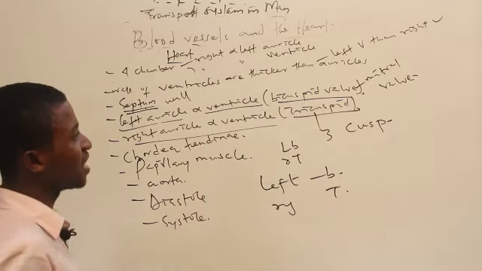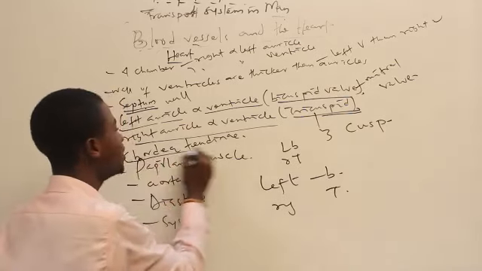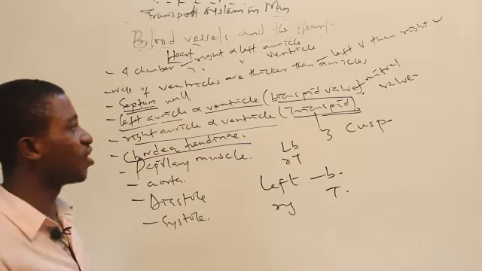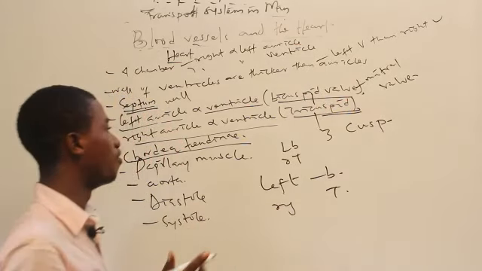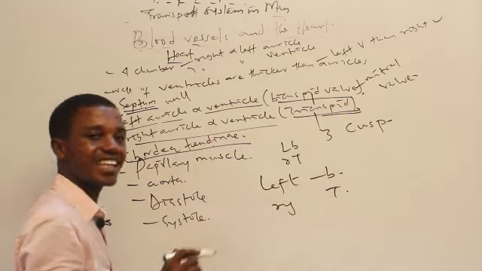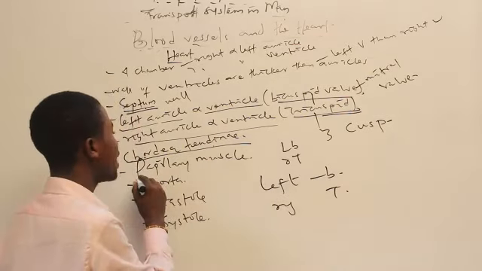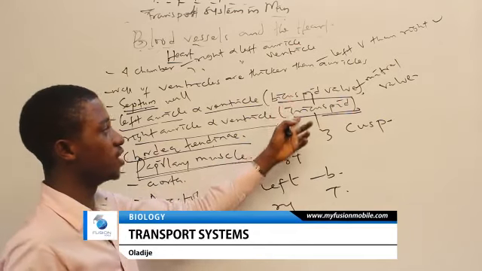Now, what connects the bicuspid valve to the tricuspid valve is what we call the chordae tendineae. The chordae tendineae connects the bicuspid valve to the tricuspid valve in the heart of man. Now, listen up. The chordae tendineae is attached to the wall of the ventricle via the papillary muscle. The chordae tendineae connects these two together.